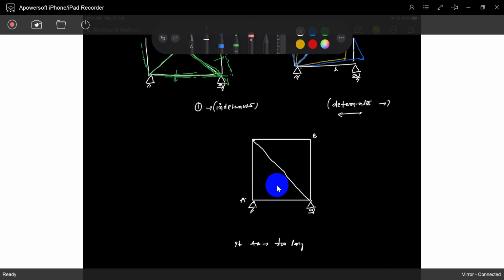So what will happen? The original should be there like this, but if it is too long, what stress is acting on the member AB? It is something fixed, a 5 meter bar. You have to fit a 5 meter bar. If you fit a 5.2 meter length bar in this length, what will happen? A compressive stress will arise.